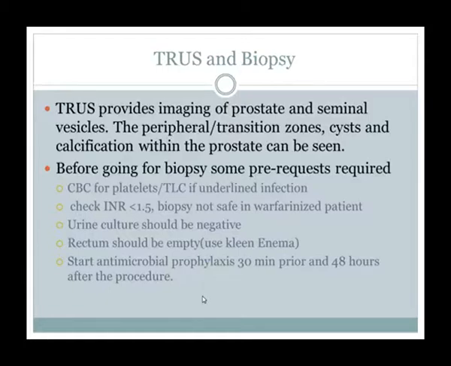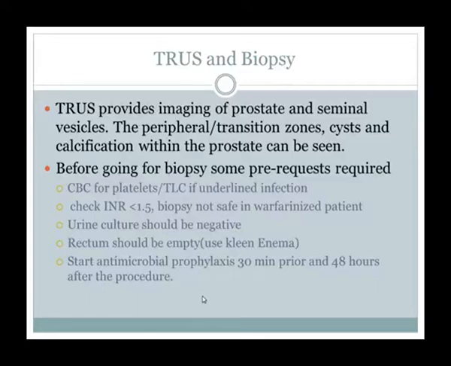INR, PT, PTT. Biopsy is not safe in patients who are on warfarin. Patients on warfarin maintain their international normalized ratio between 2.5 to 3, so their blood is very thin and there are more chances of bleeding. If we inject a biopsy needle, there are more chances of bleeding, and we cannot even control the bleeding. We should have at least a normal INR.